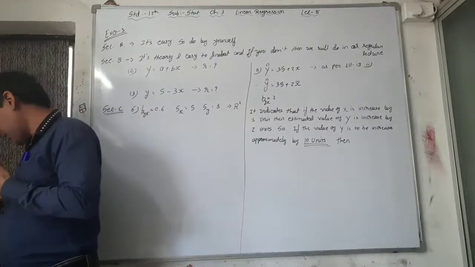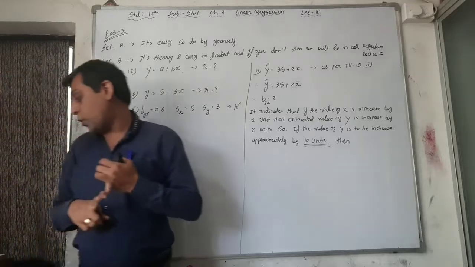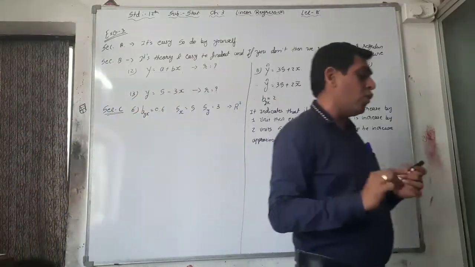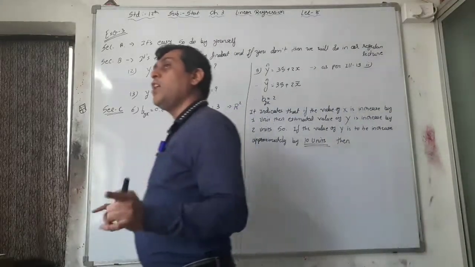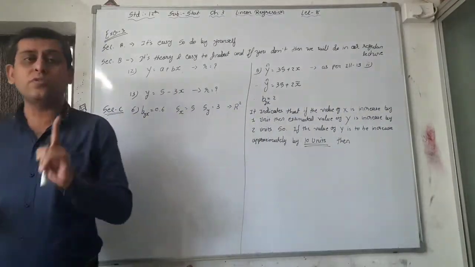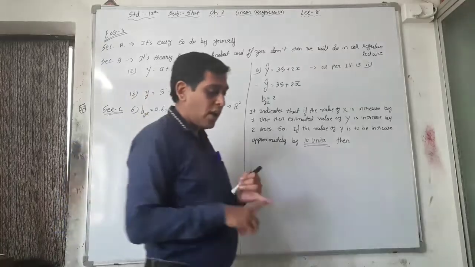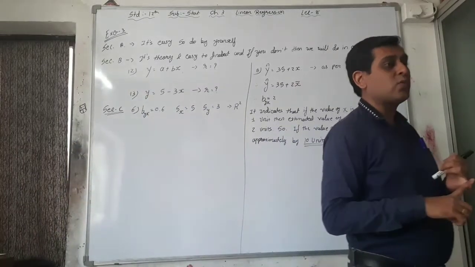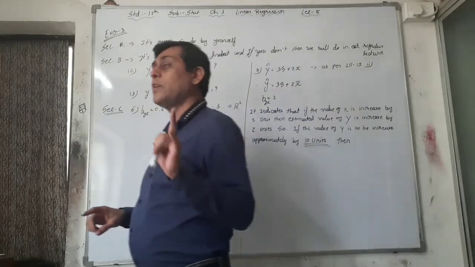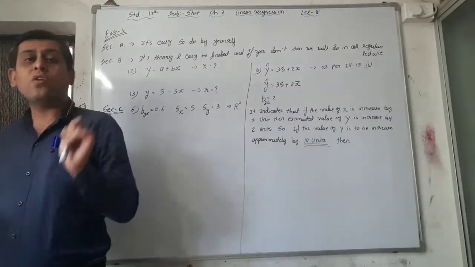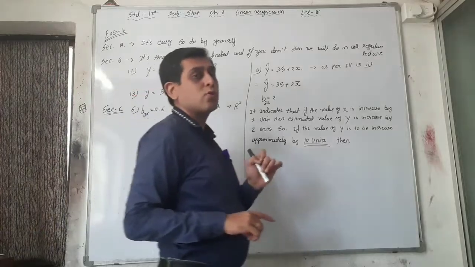I again repeat the first property: when the value of byx or bxy is positive, then the value of r is also positive, and when the regression coefficients byx and bxy are negative, then the value of r is also negative.